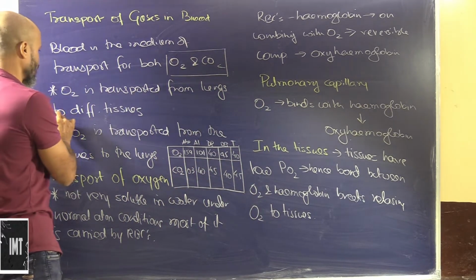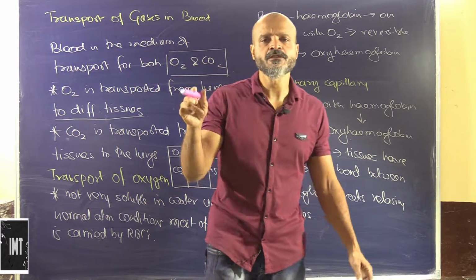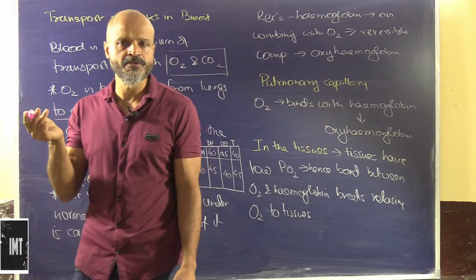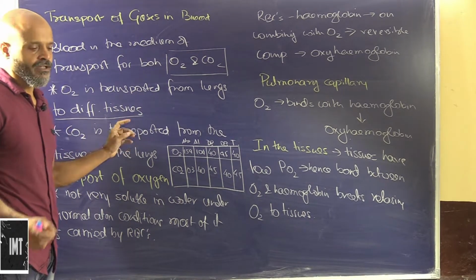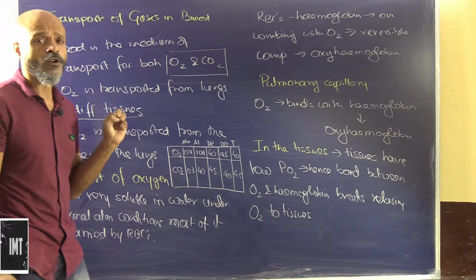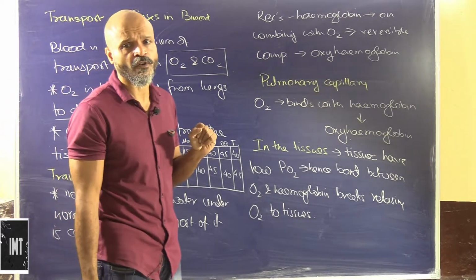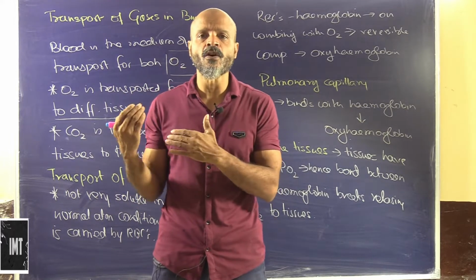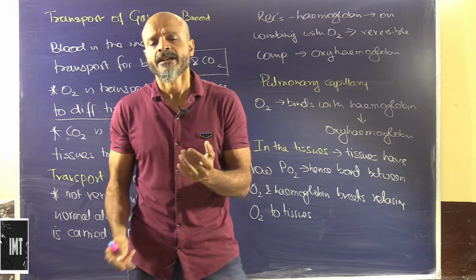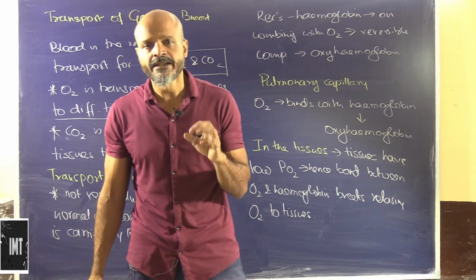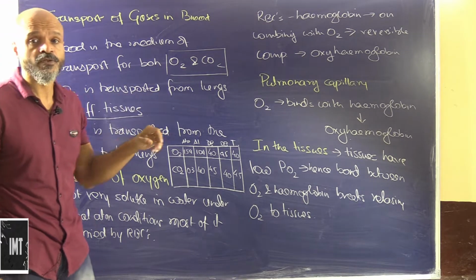Oxygen is transported from the lungs to the different tissues. The lungs are basically the chambers wherein the oxygen is absorbed from the atmospheric air, and we have already seen the mechanism of absorption of oxygen, because the pressure of oxygen in the atmospheric air which is inhaled is higher than the pressure of oxygen in the alveoli. So the oxygen from the atmospheric air comes into the alveolus.